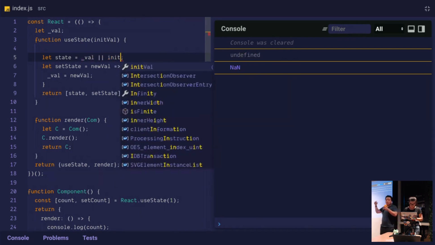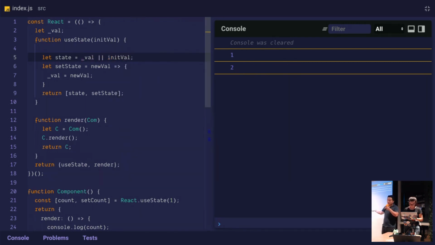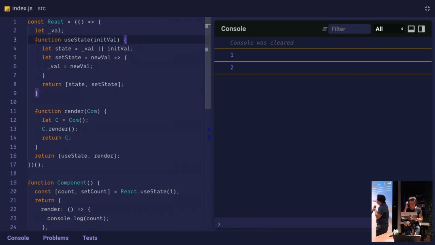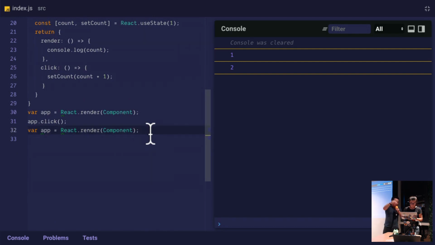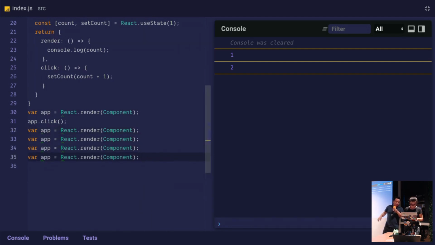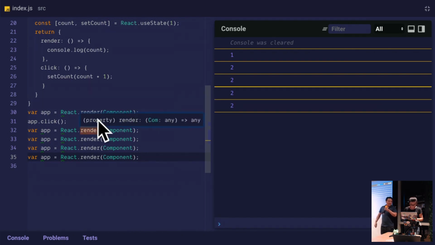Right? So if there's something in there, use that. If not, use initial val. And so now you can see something interesting. We've got back to our stateful function, and if you scroll down all the way to the bottom, we're just rendering, clicking, and re-rendering. If you spam it out a few times, you use the Alt-Shift-Down thing, and with the clicking, you can see the statefulness of the function.